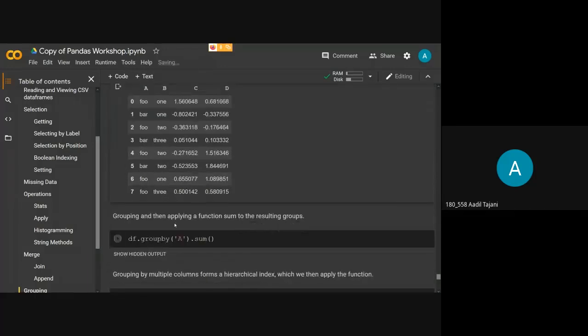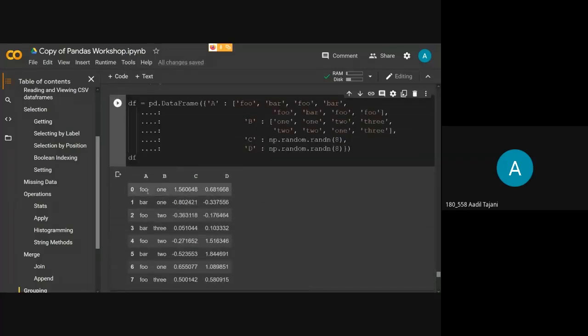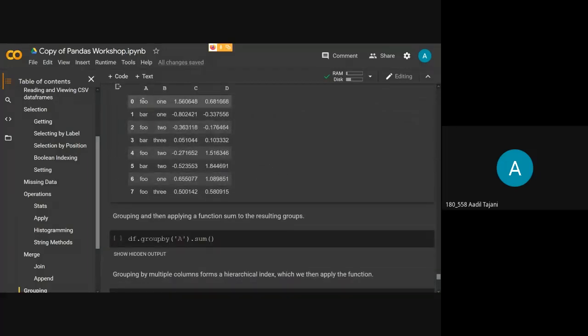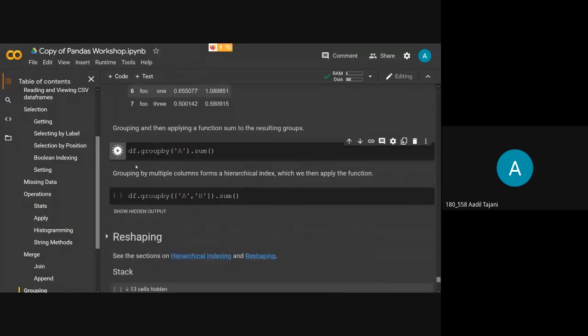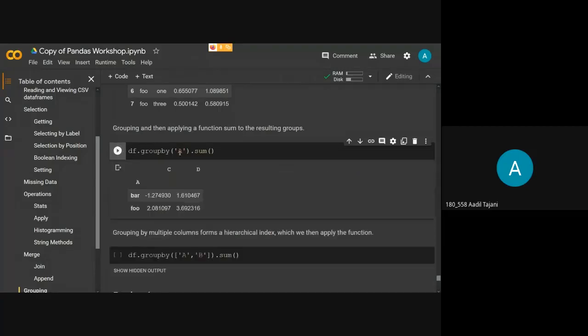Okay. So what I want is to take all the values of column A, I want that data grouped together, and I want their sum. Okay. So what I will do is use df.groupby A and apply the sum function. Okay. So let's just leave it for now. We'll just see what group by does.